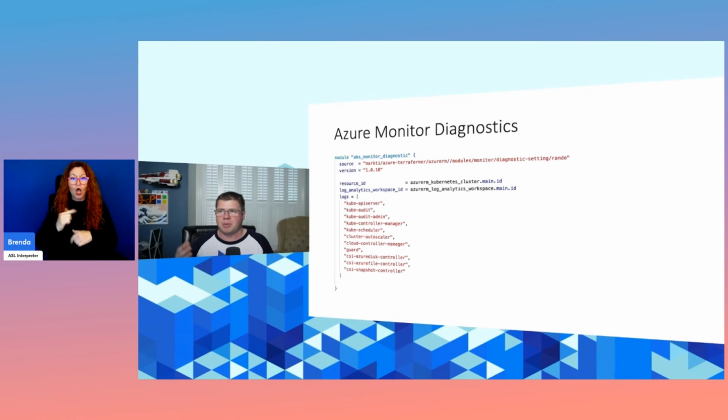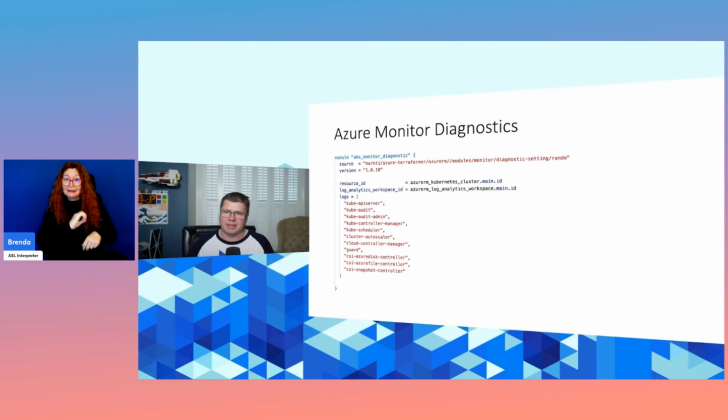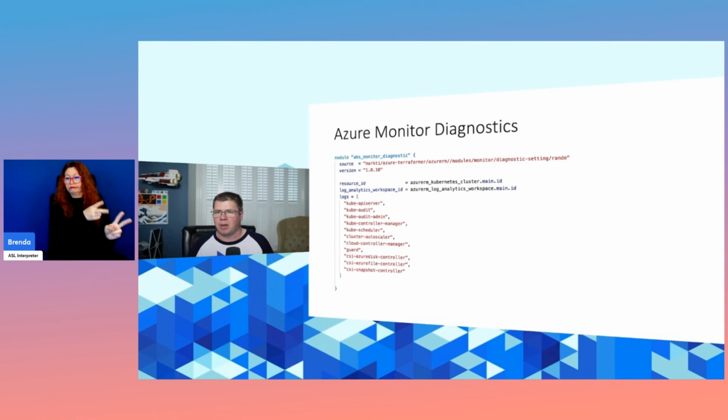And you can see here, I'm using one of my own modules that kind of simplifies setting up an Azure Monitor diagnostic setting, which allows you to basically, in a more concise fashion, pass in a collection of logs that you want to apply to this particular diagnostic setting.